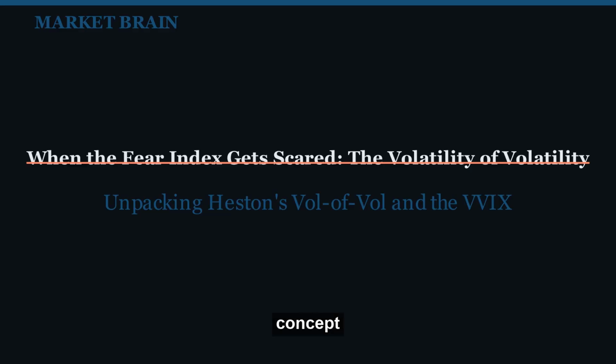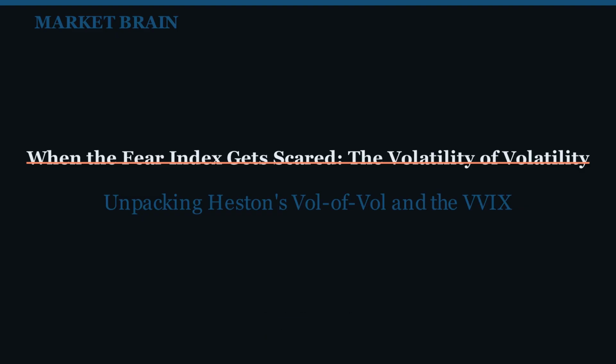Today, we're tackling a concept that sounds like a tongue twister but is absolutely fundamental to understanding market dynamics: the volatility of volatility. You know the VIX, right? The fear index that tells us how much the market expects to swing. But what happens when the VIX itself starts swinging wildly? That's where things get really interesting, and where the Heston model's vol parameter and its real-world cousin, the VVIX, come